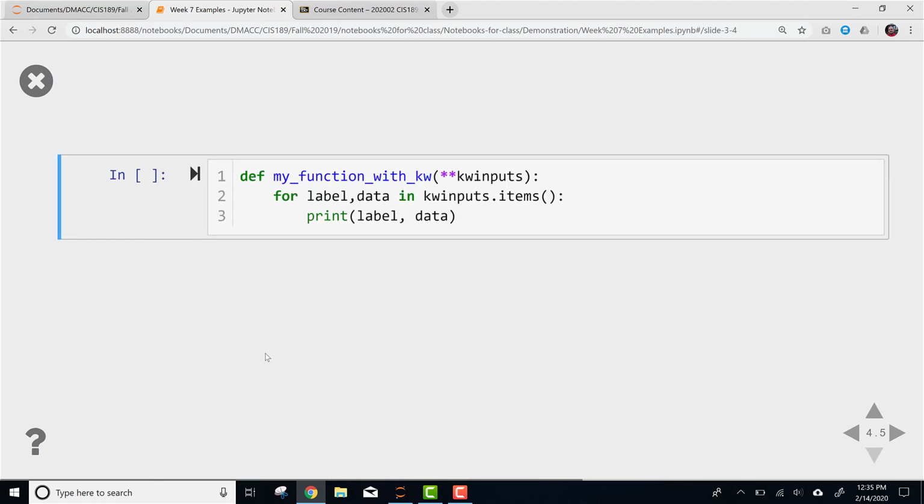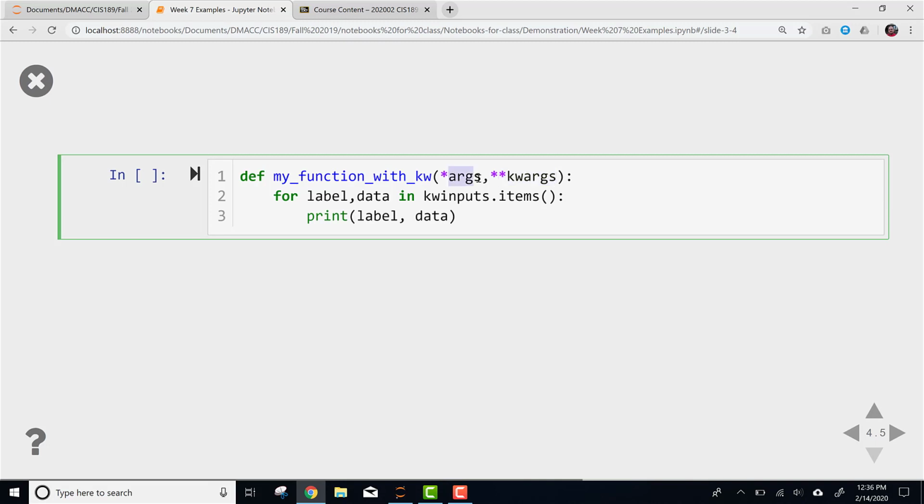Here's one where I'm taking keyword inputs. You can see I define my function with keywords. When you have 2 stars, that means you are taking any number of keyword parameters. Now, a lot of times, if you go out to Stack Overflow or whatever, you'll see a function that says something like star args, comma, star star kwargs. This just means this function can take any number of parameters, and then it can also take any number of keyword parameters. That's all that means.